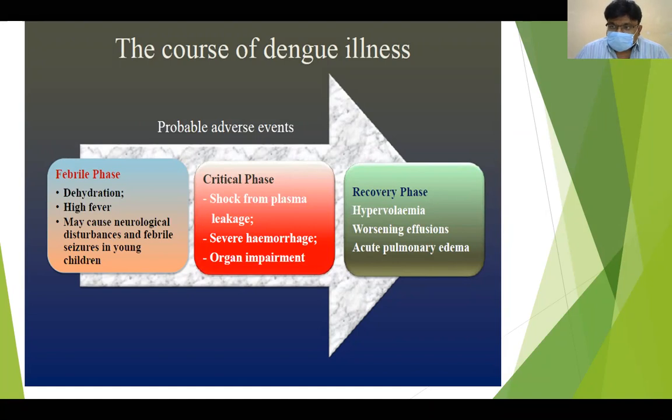During the critical phase, complications may be shock from plasma leakage, severe hemorrhage that may lead to shock, or organ impairment. During the recovery phase, there is a chance of complications like hypervolemia. If you overtreat during the critical phase, worsening effusions and acute pulmonary edema may occur.